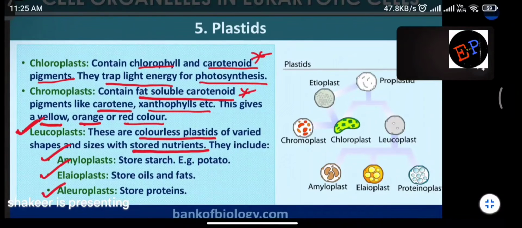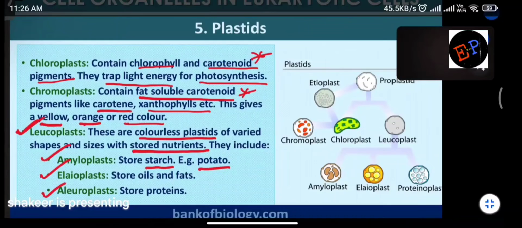Okay? So amyloplast, what will it do? It will store energy in the form of starch. Example is potato. So in potato, food is stored in which plastid? Food is stored in amyloplast, and amyloplast is a type of leucoplast. Leucoplast is a type of plastid. This sequence you should remember. Are you able to understand?